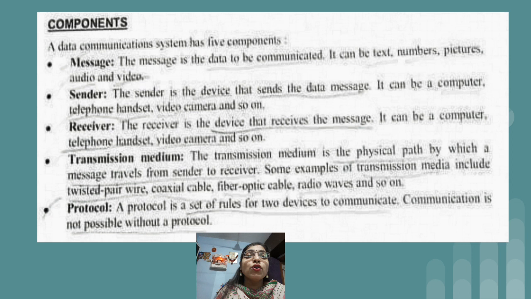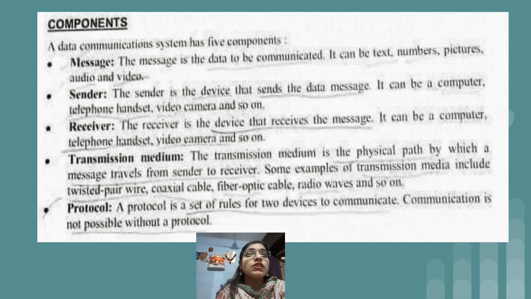When you upload or download anything, there is one protocol, file transfer protocol, and like FTP we have n number of protocols. But for the current reference, I have given you just a small example of the FTP protocol. So without protocol, it is not possible to communicate with each other, okay.